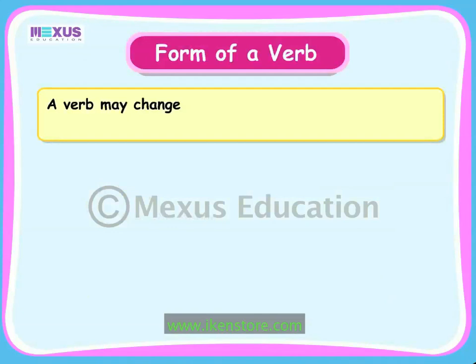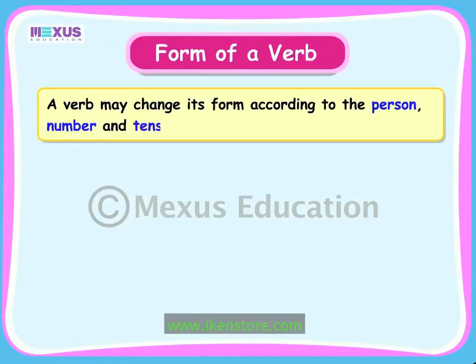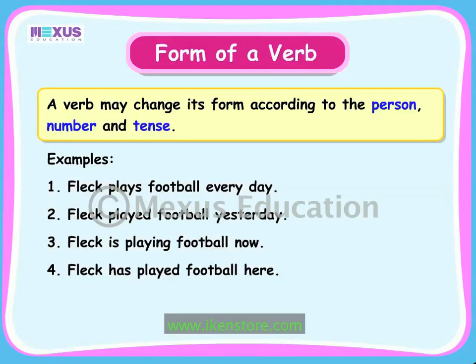A verb may change its form according to the person, number, and tense. Look at the following sentences. In each sentence, the same verb, play, has a different form. The different forms of the verb are plays, played, is playing, and has played. The verb plays refers to the present tense.